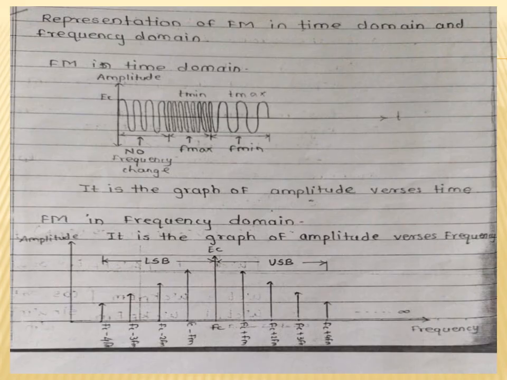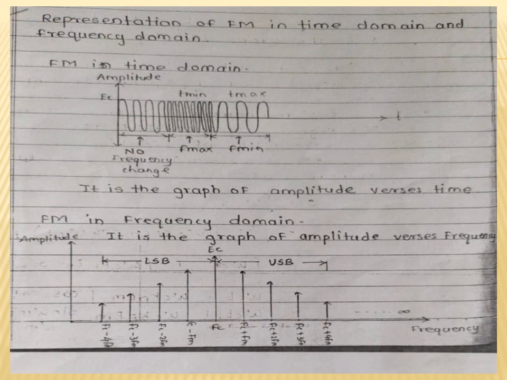Next one is the representation of FM in the time domain and frequency domain. In the MSBT exam, they ask a question such as draw FM in the time domain and frequency domain for 2 marks and 4 marks. First we see FM in the time domain, and next we see FM in the frequency domain. FM in the time domain means it is the graph of amplitude versus time.